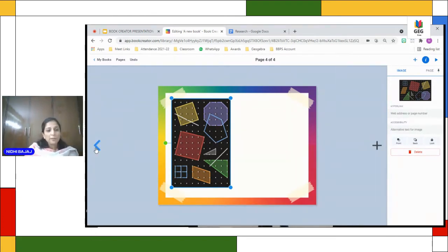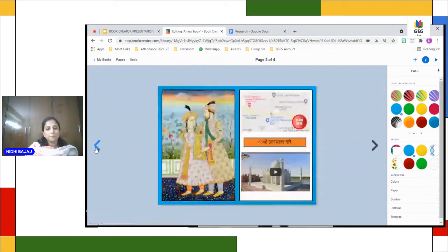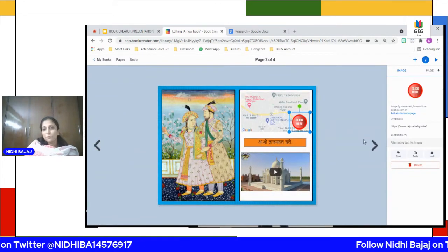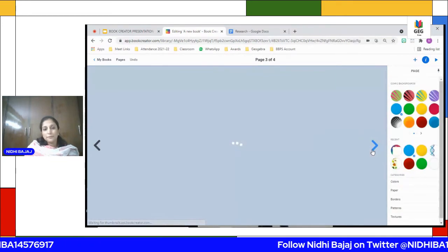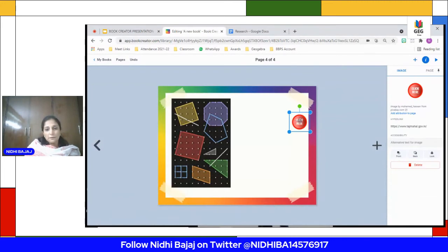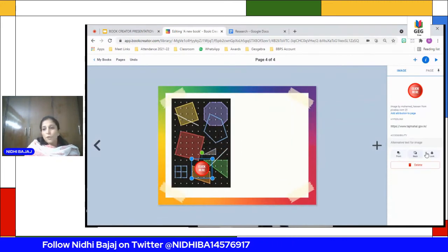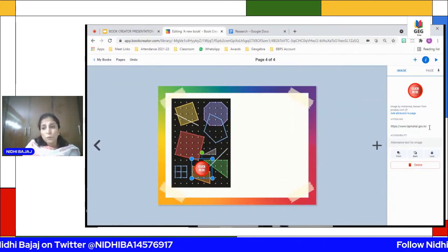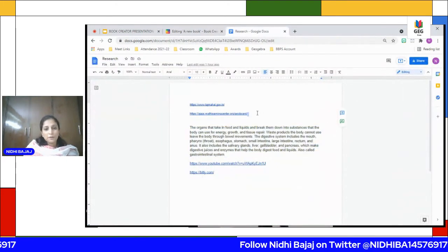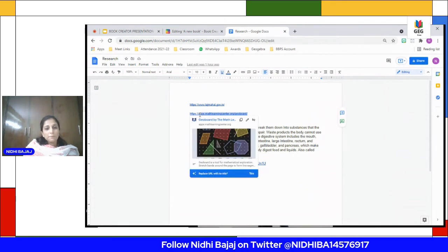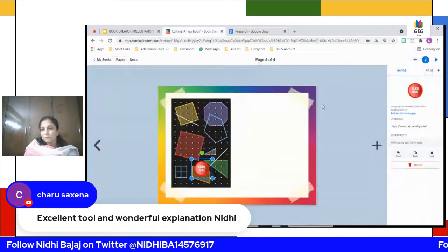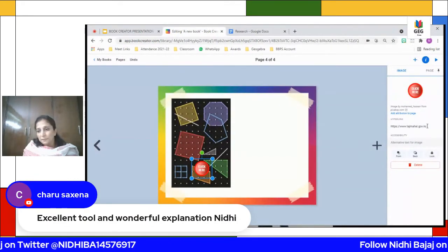So I'll just go back because I want the click here feature again. So I'll just click on this, Control C from here, and go back to this, and I'll insert it here. Now if you see, it is again showing Taj Mahal dot. So I'll go to my research, where I've already done this. So I'll copy the link and I will paste it here.